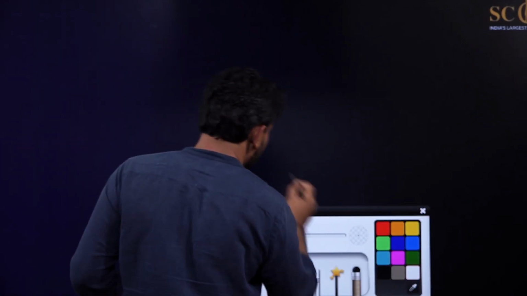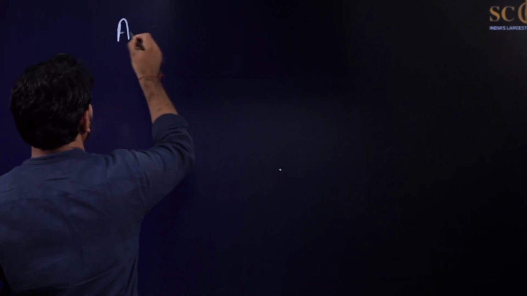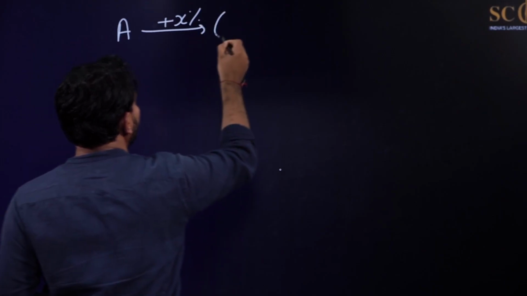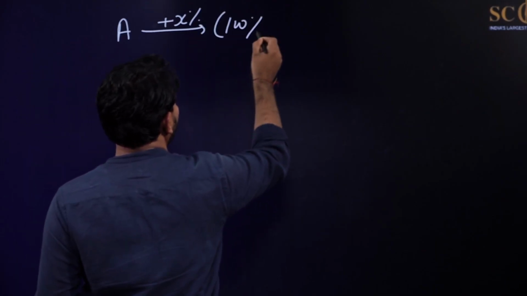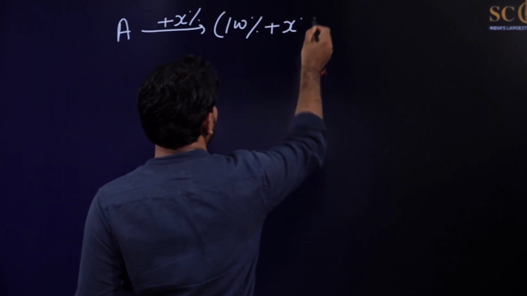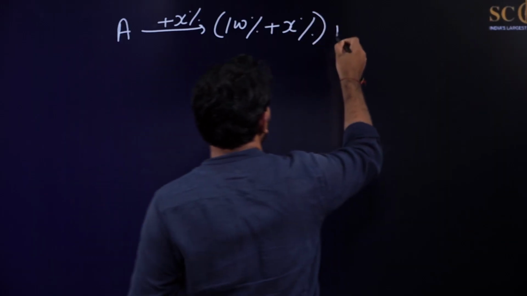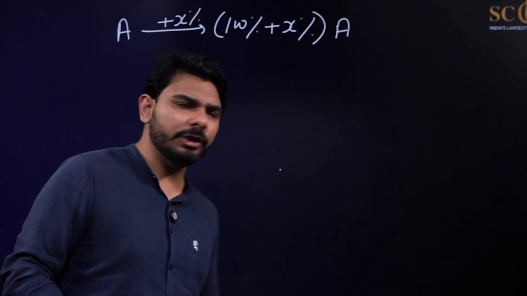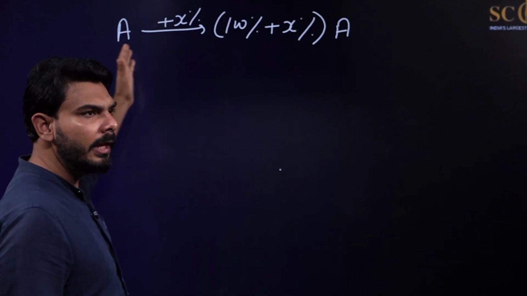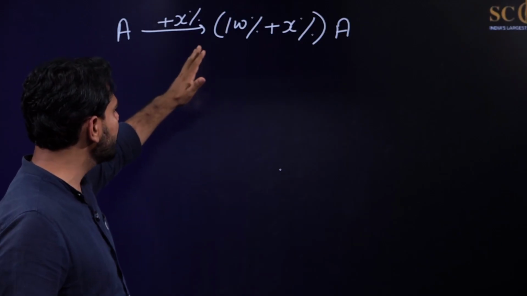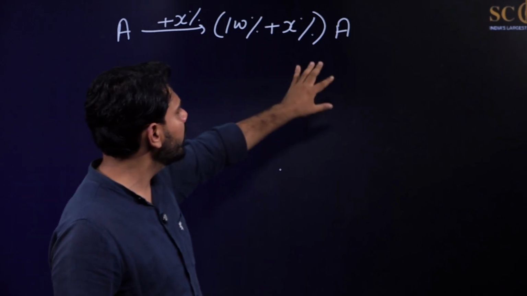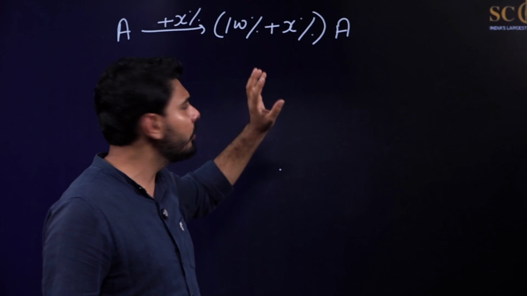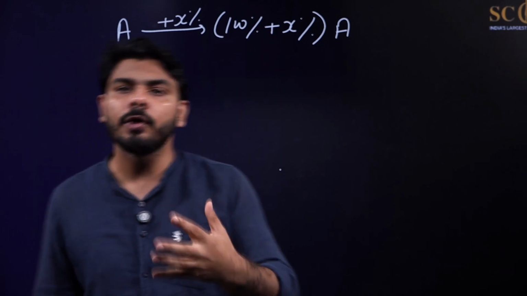If A is increased by X%, the new value of A is 100% plus X% of A. This we already know. Or we can say it for population also. If the population of a town is increased by X% in the first year, then after 1 year the new population of that town will be 100% plus X% of the old population.